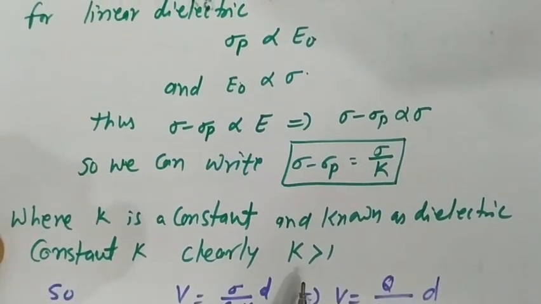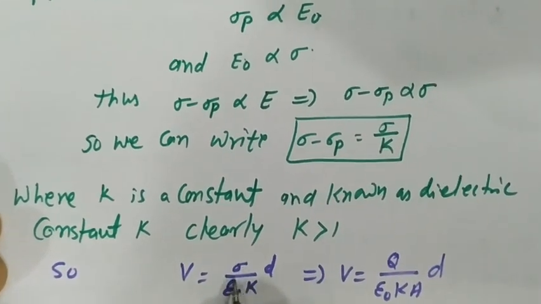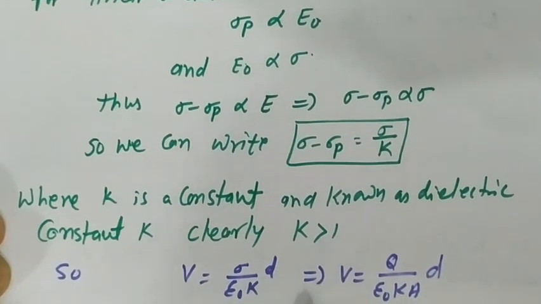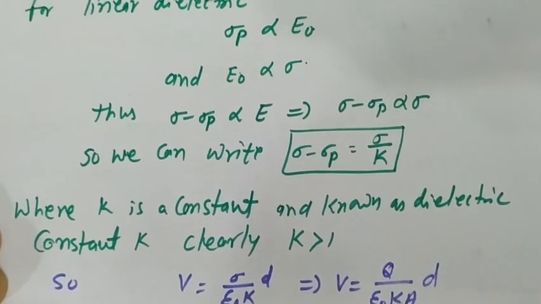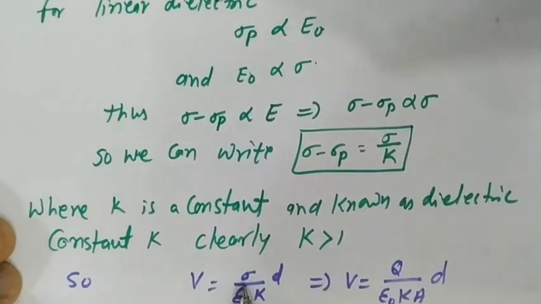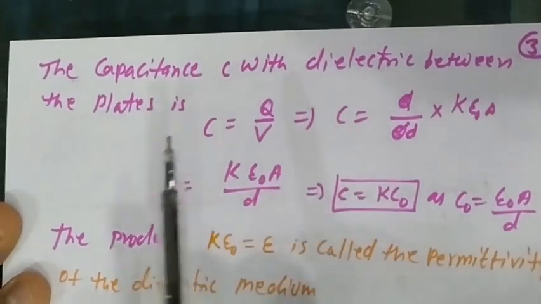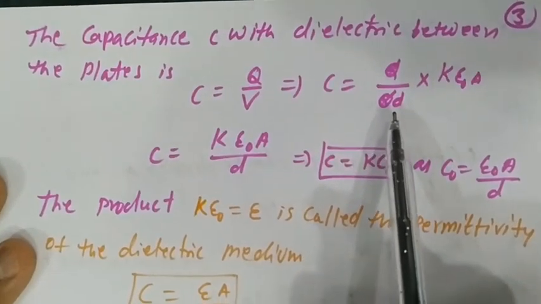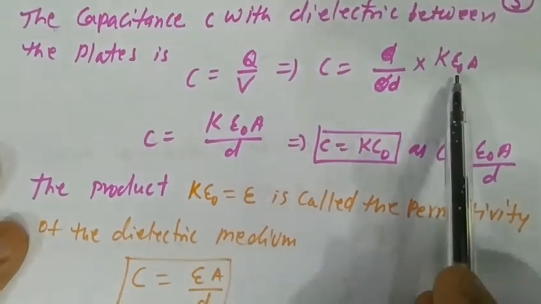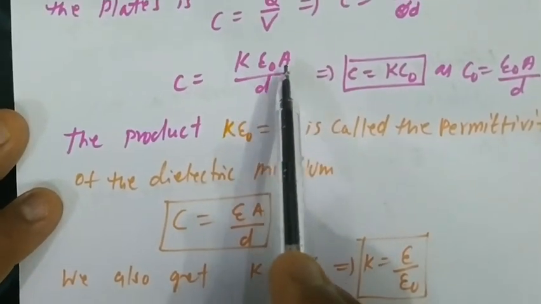Clearly K is greater than 1, so V equals sigma upon epsilon naught K into d, or V equals Qd upon K epsilon naught A, substituting the value of sigma as Q upon A. The capacitance C with the dielectric between the plates is C equal to Q upon V, which gives C equal to K epsilon naught A upon d.